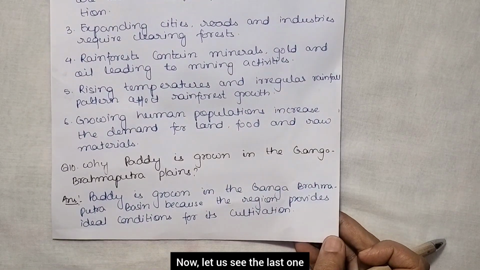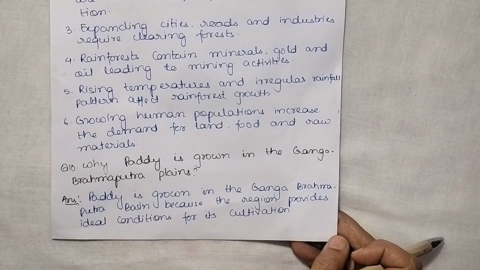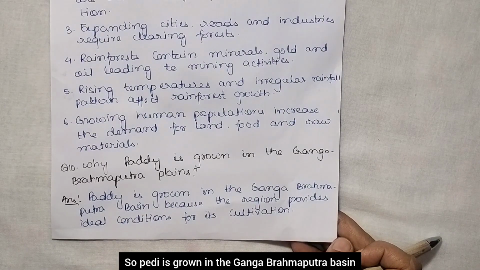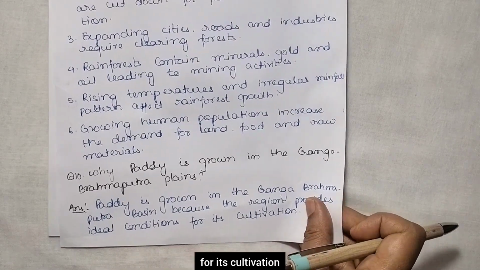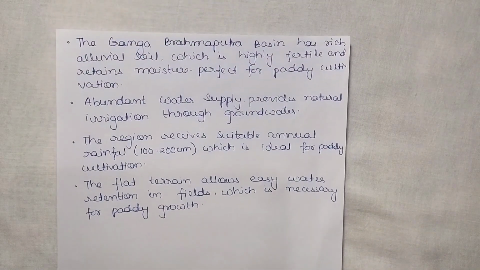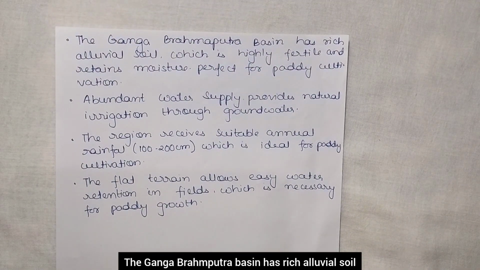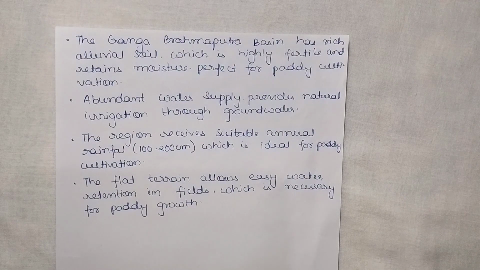Now let us see the last one. Why is paddy grown in the Ganga Brahmaputra plains? Paddy is grown in the Ganga Brahmaputra basin because the region provides ideal conditions for its cultivation. The basin has rich alluvial soil which is highly fertile and retains moisture, perfect for paddy cultivation.